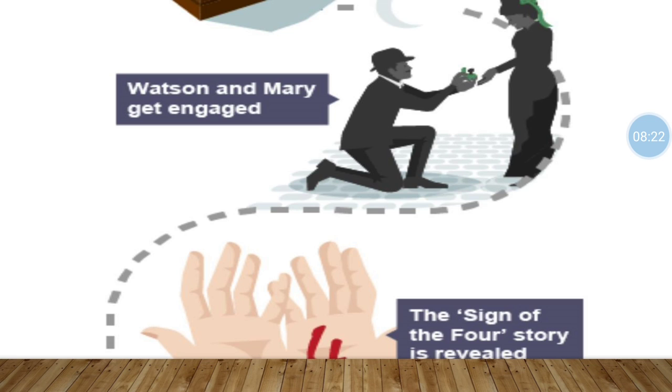And after that, when they got arrested, they asked for help from the father of Mary Mostyn and Sholto's father. But at last, Sholto's father took all the treasure and brought it to his homeland. And that's why this is the sign of four.